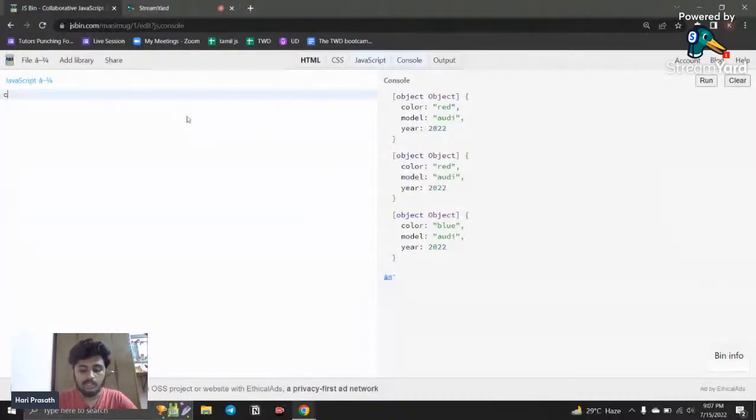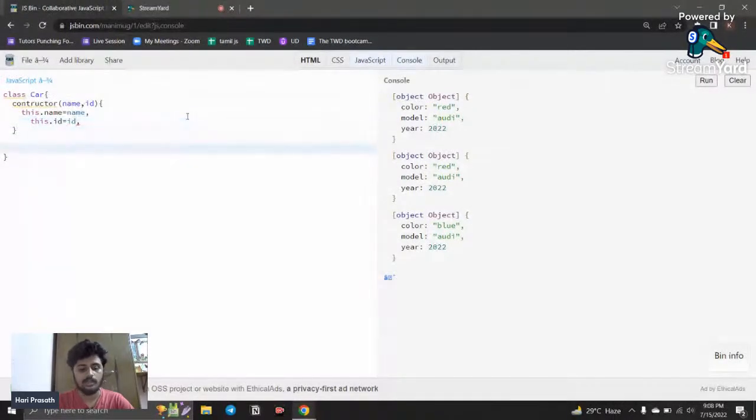For example, if I create a class called car and say constructor, taking name and id, I say this.name is equal to name, and this.id is equal to id.